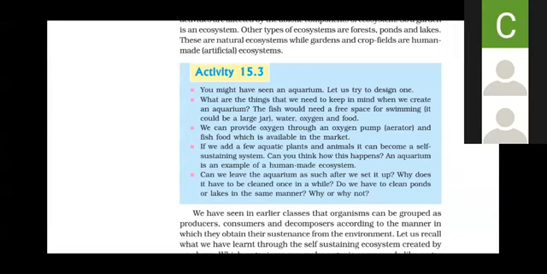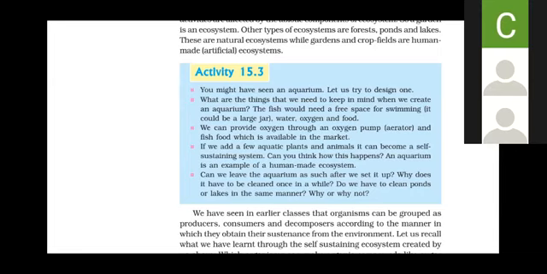You might have seen an aquarium. Let us try to design one. What are the things that we need to keep in mind when we create an aquarium? What do you need to create an aquarium? You require fresh water. You require an oxygen cylinder, right? You require food for the aquatic organisms. You require the aquatic organisms themselves, like aquatic plants and animals. And also you need a glass aquarium in order to keep all these things in. And you require one more thing in order to clean the waste produced by aquatic organisms.